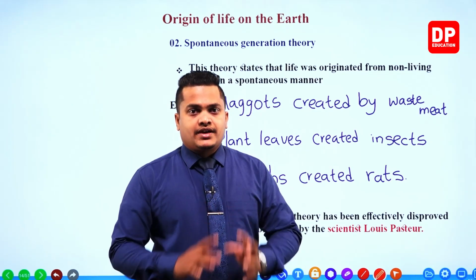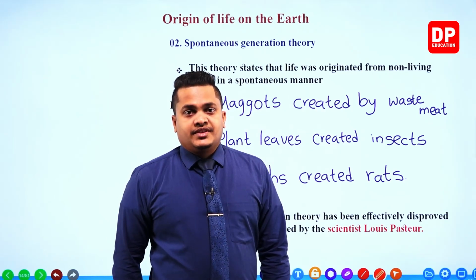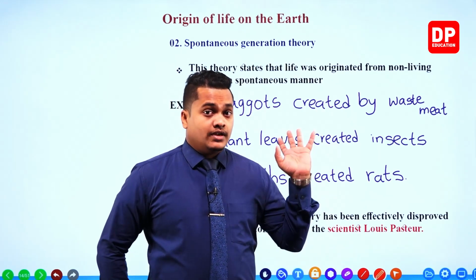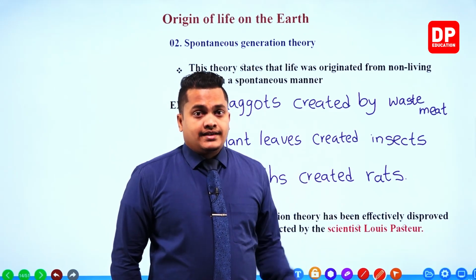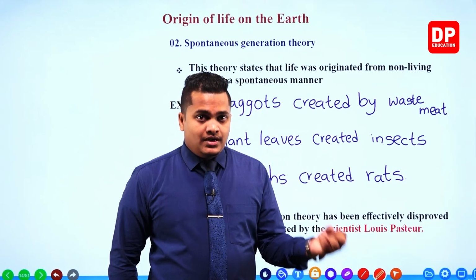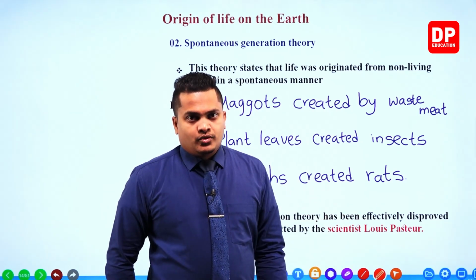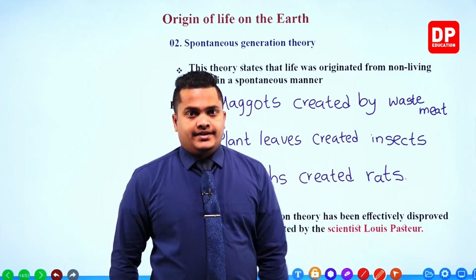That's how different kinds of insects, like leaf insects, are created. Ancient people assumed that this kind of thing happens in the creation of insects.